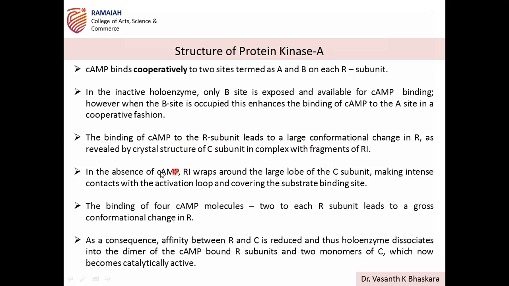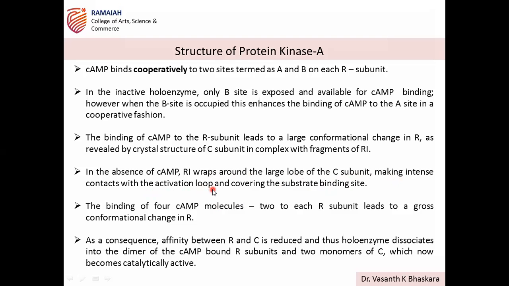So in the absence of cAMP, as we discussed, R1, the regulatory subunit, wraps around the larger lobe of the C subunit, masking the catalytic active site. When it masks that active site in the catalytic subunit, it makes intense contacts with the activation loop.